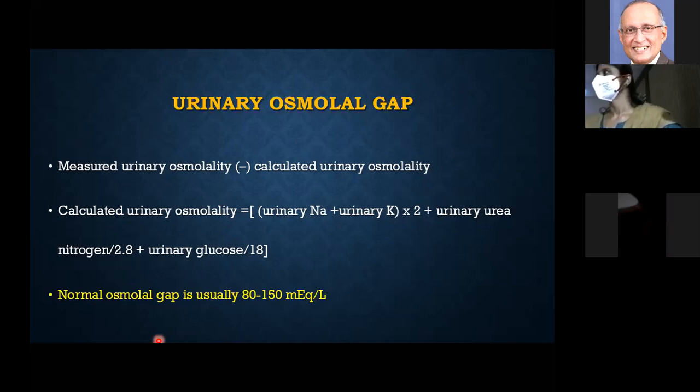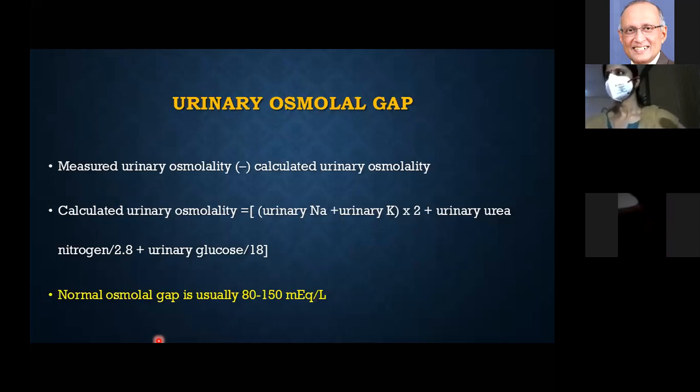So this will be different. Why? You don't measure ammonium, so the unmeasured ammonium is there in our calculated value. So again, there is a gap. Measured osmolarity minus calculated osmolarity gives a gap, which indicates ammonium. Normal urine osmolar gap is 80 to 150 milliequivalents per liter, which is what we consider as ammonia excretion. This gap increases during diarrhea, and this gap is literally absent during complete distal RTA.